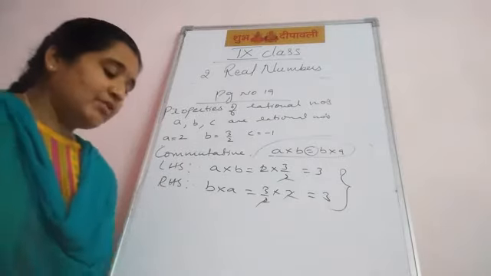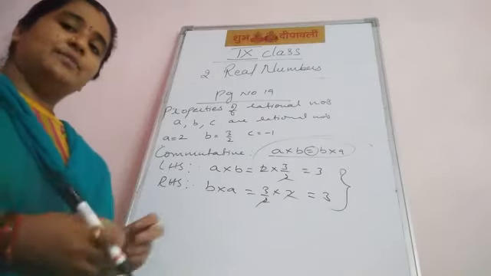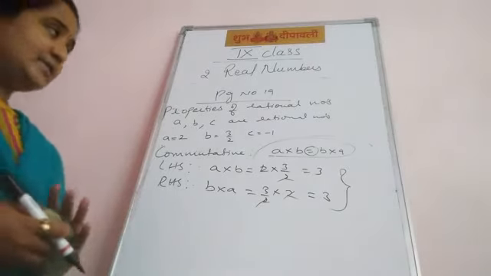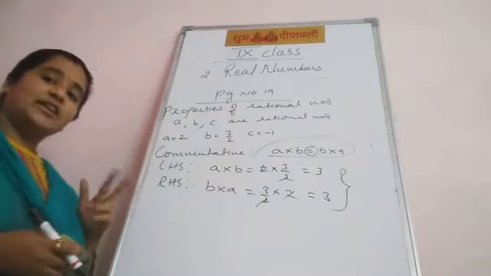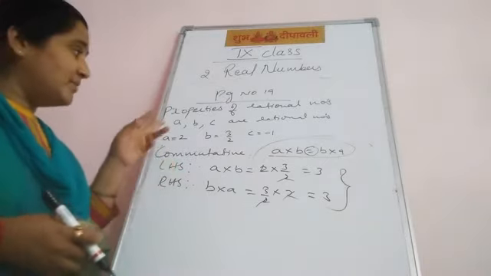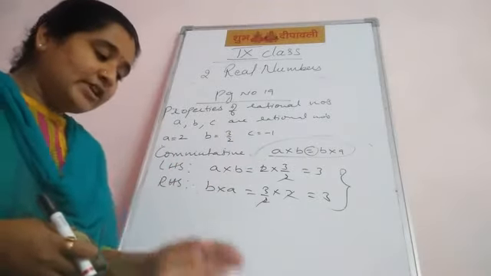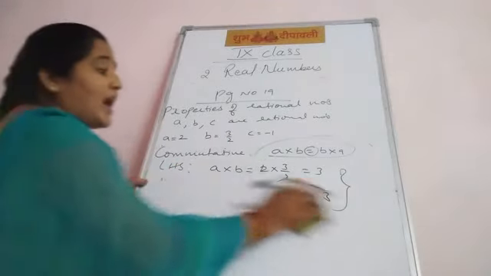Now the second property, what is given? Associative property. In the associative property, how many variables? 3 variables: A, B, C. They are also under addition and multiplication. That one also you can set up and solve by using these 3 values.